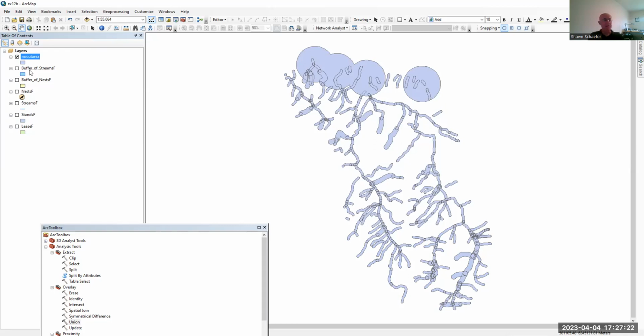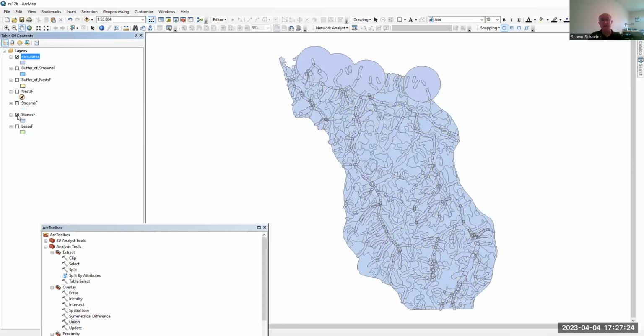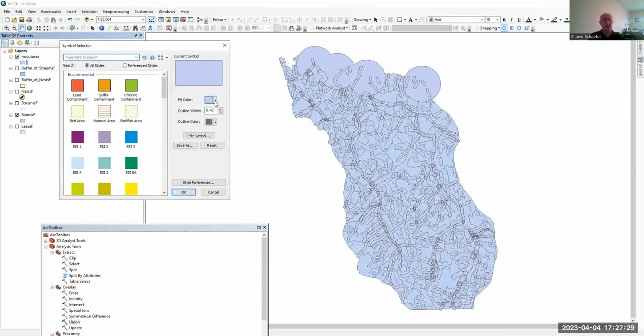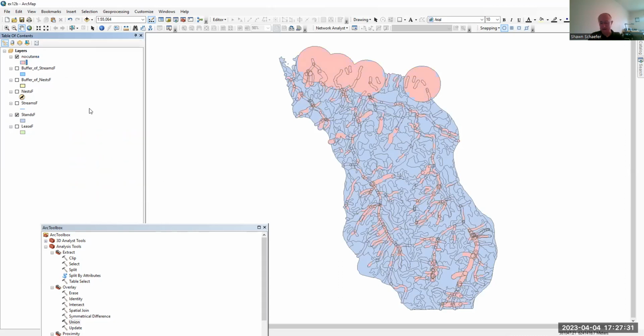Now we've got to turn on our stands layer. Okay, so here's all of our leases. I'm going to change the color of this just so you have a little more contrast. There you go. So we now have our no cut areas overlaid on our lease cut areas. What we want to do here is the union one more time, right? So we're going to take our toolbox and go to union.